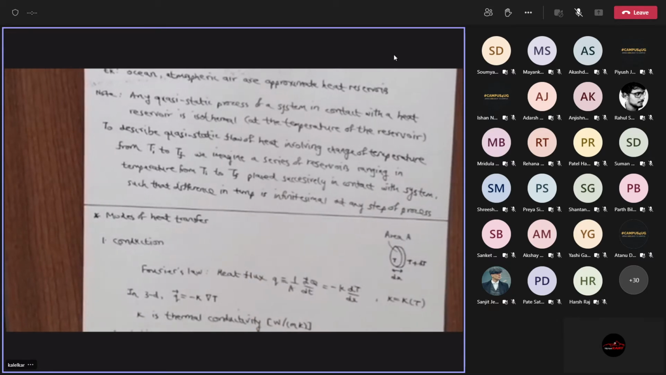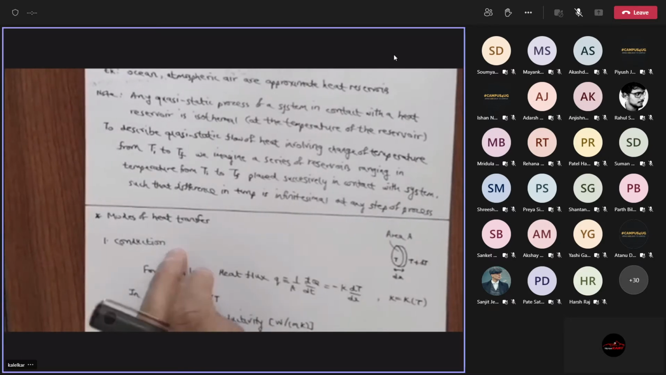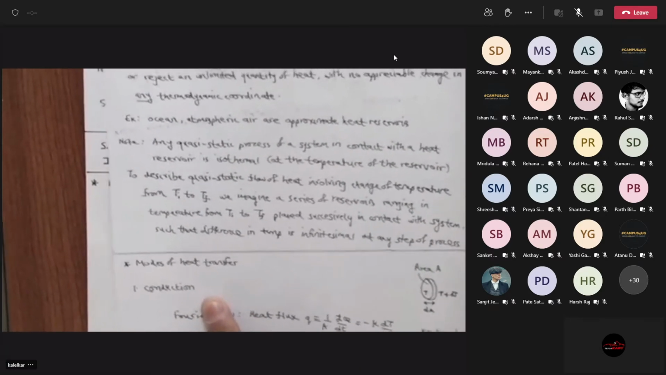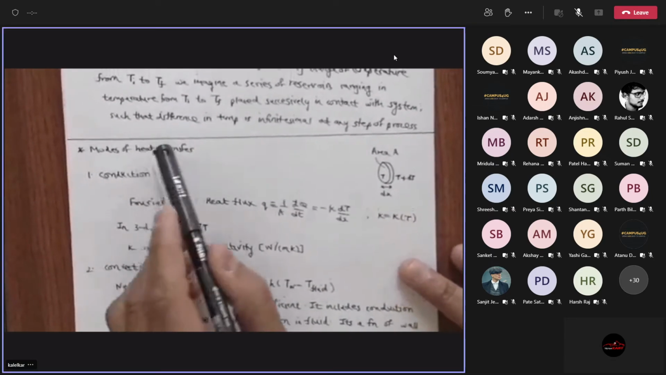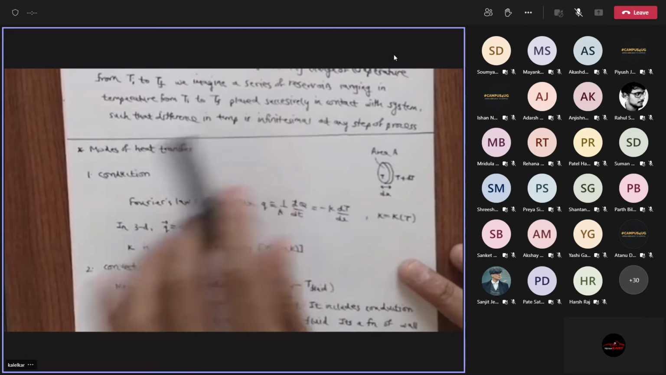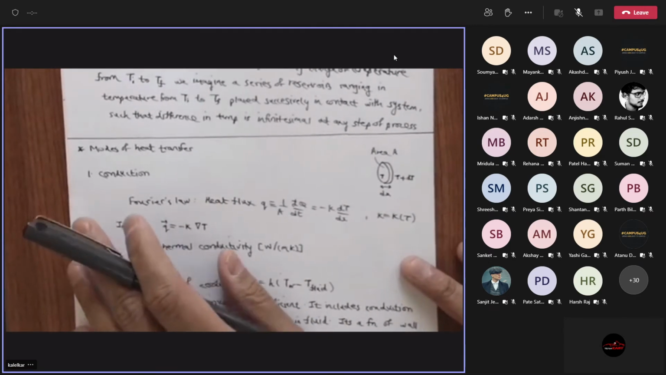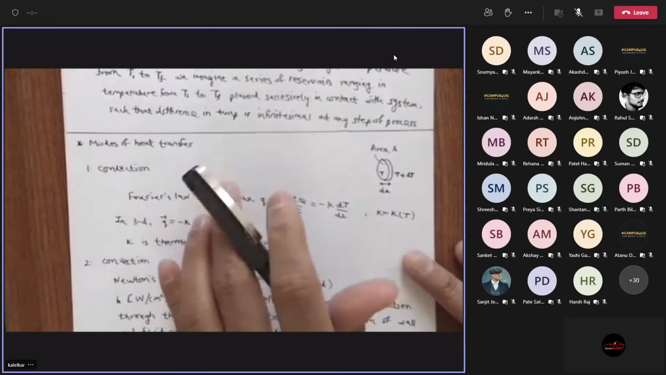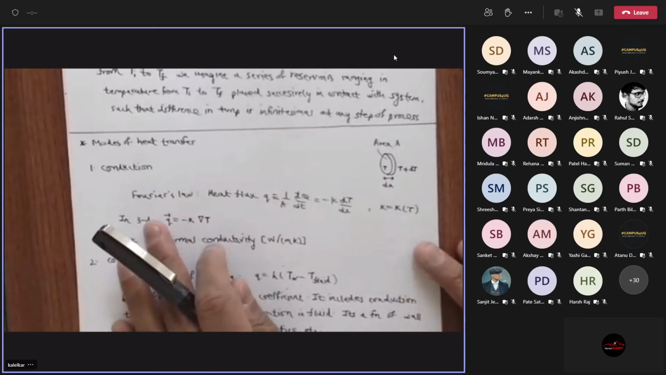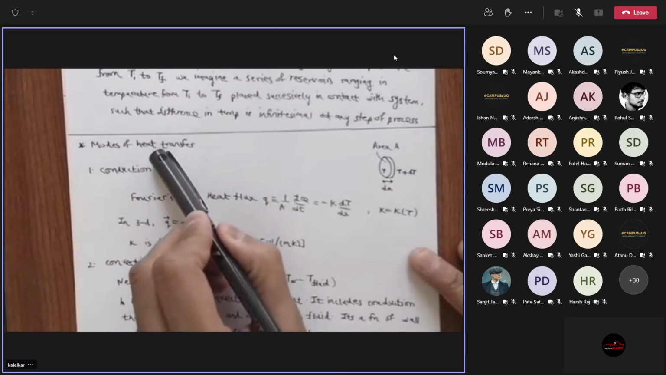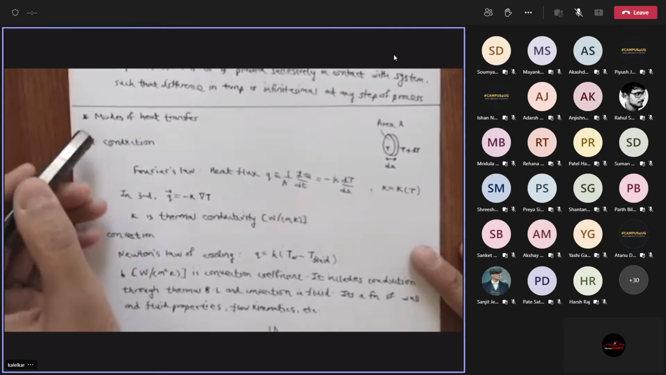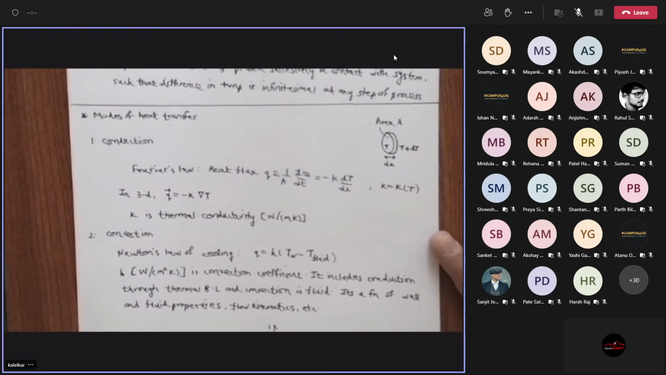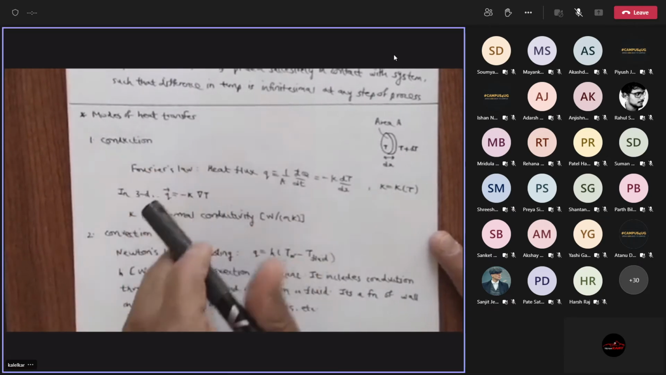Now, there is some discussion of modes of heat transfer, and I'm not going to do it in detail for the reason that there is a whole course on heat transfer next semester where all this will be done over the entire semester. So I've only given a very brief, the basic formulae only. You don't need to worry too much about heat transfer because this is a separate course. But I've given the basic formula for conduction, convection, and radiation essentially. So I'll just run through it.